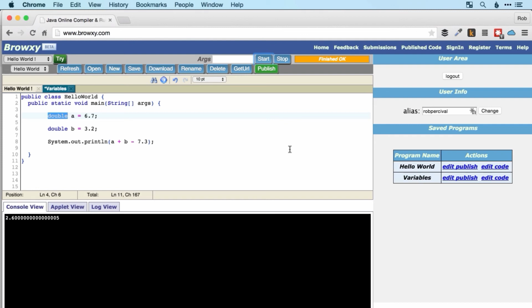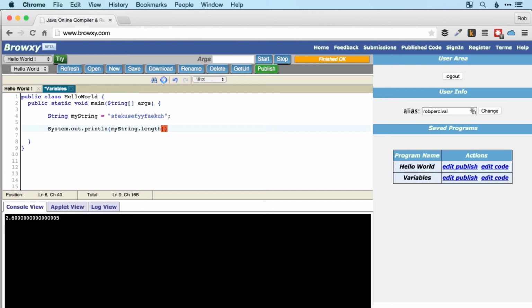So that's working with numbers. There are, of course, a bunch of things you can do with strings as well. I'm just going to show you one for now, but we'll see a lot more throughout the course. And the one I'm going to show you is how to get the length of a string, so the number of characters in a string. So let's create a string, which I'll just call my string, with a bunch of random characters in it. There we go. So if I wanted to get the length of that string, then I would put it in the console, so print line. I would use my string dot length.